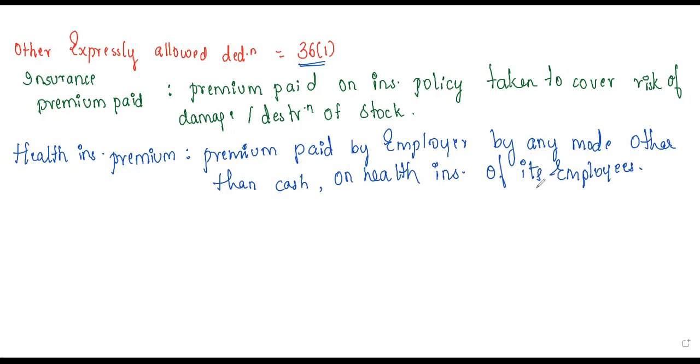For the employees, other than cash, he'll be paying by cheque or giving some premium. So these are the things that come under health insurance premium.